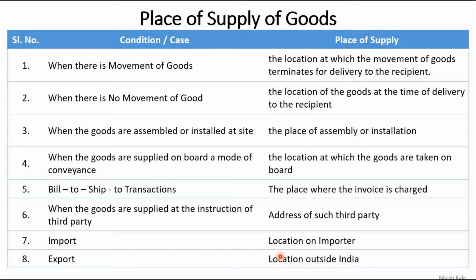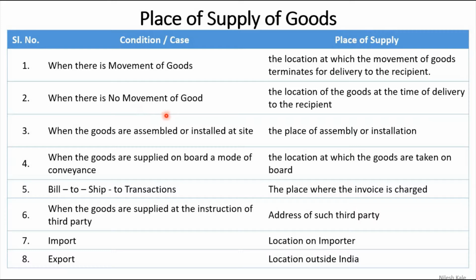Now, place of supply of goods. Let us understand this chart. We have serial number, the cases or condition, and then place of supply. When there is movement of goods, then the location at which the movement of goods terminates, where the movement of goods ends, that is the place of supply. Like I am sitting in Karnataka, and if I purchase some goods from Punjab, then from Punjab goods are coming to Karnataka. Then Karnataka is the place of consumption, place of destination, and therefore Karnataka is the place of supply.